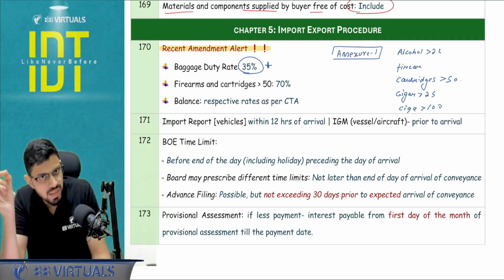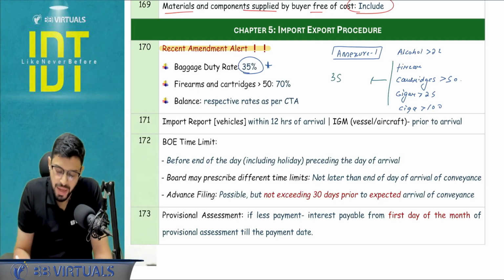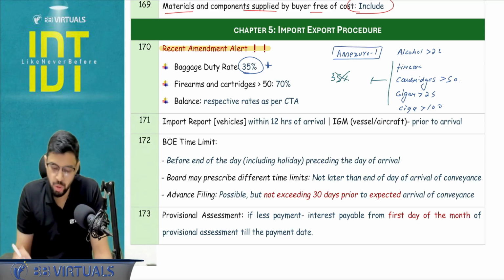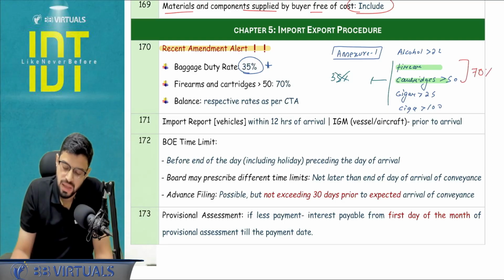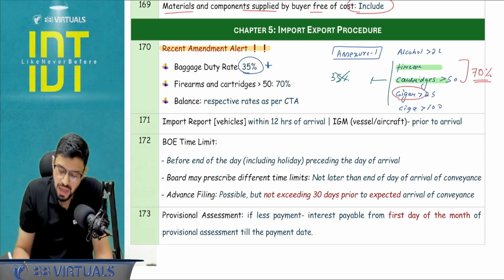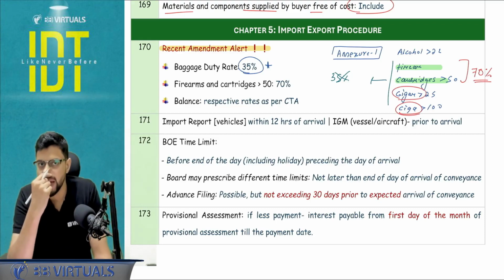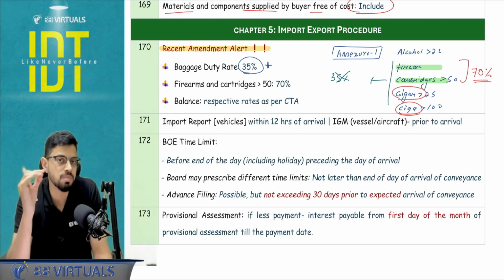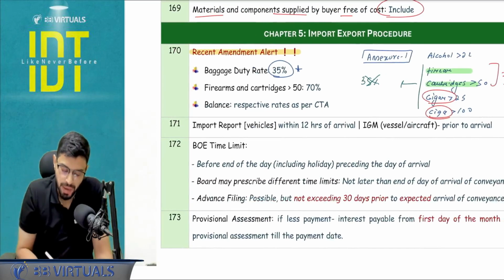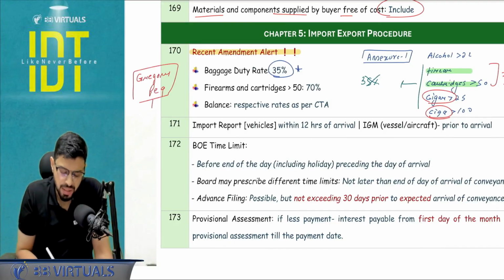You will say that whatever these items are exceeding, the 35% rate baggage is not going to apply. Then in the second line you will write, for the cartridges more than 50 and firearm, for these two items the rate is going to be 70%, not 70 plus 10, 70%. And for other than that, cigarettes, alcohol, tobacco, what is going to apply? Respective CTA rates are going to apply. What BCD rate is going to apply? The respective CTA rates are going to apply. Okay, so please ensure you are writing this note correctly. If you want, you can practice the Gregory Peg question. The person's name is Gregory Peg in that particular question. They have given this in the link of the revised corrigendum.